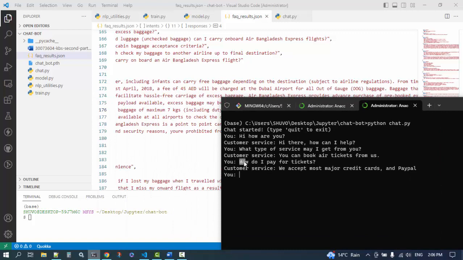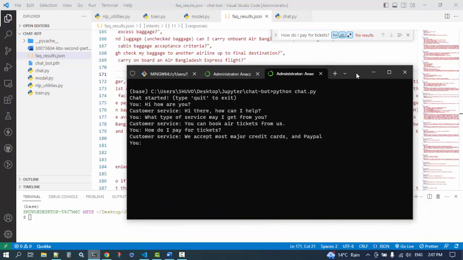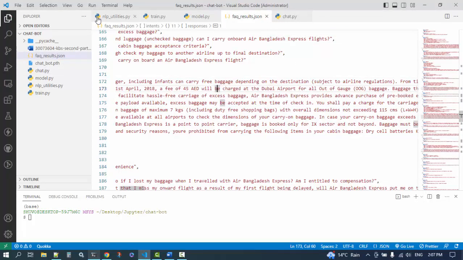And one thing I can check is whether there is anything with this exact sentence. I can search my dataset, and there is nothing with the exact sentence. So it understands natural language and can produce the answer for the respective questions and queries relating to customer needs. This is the main theme of this chatbot.